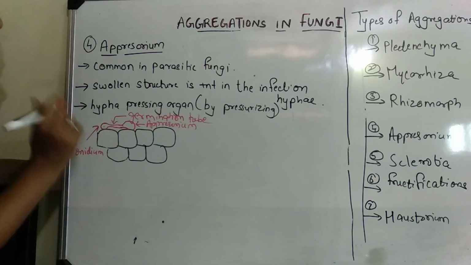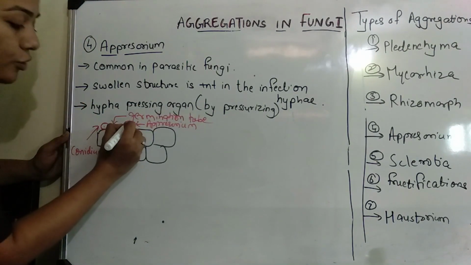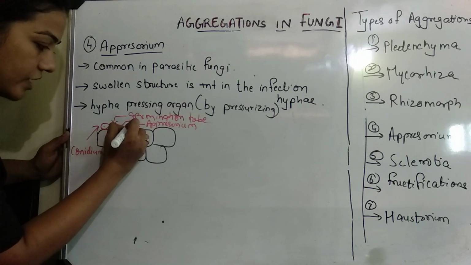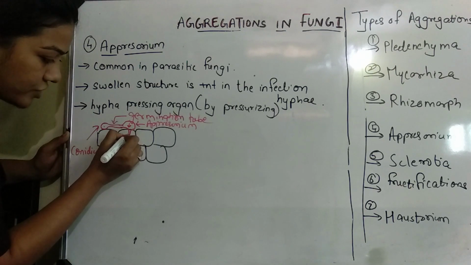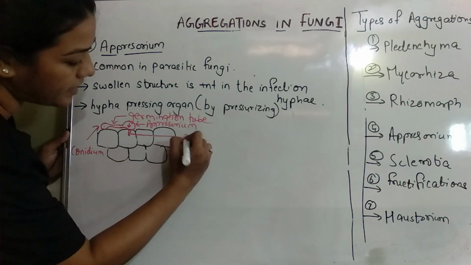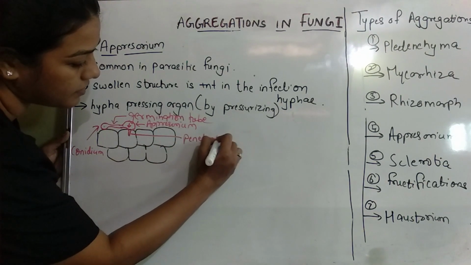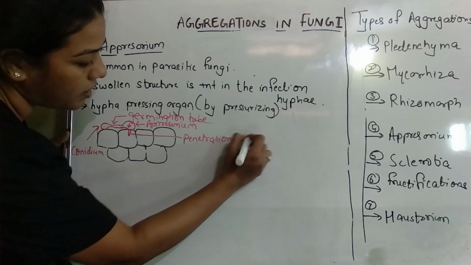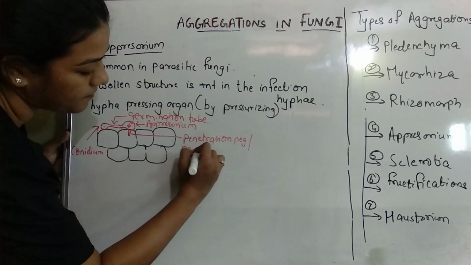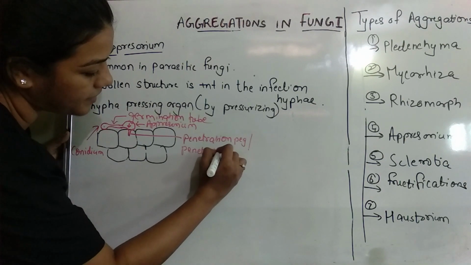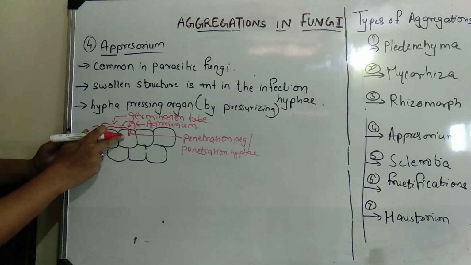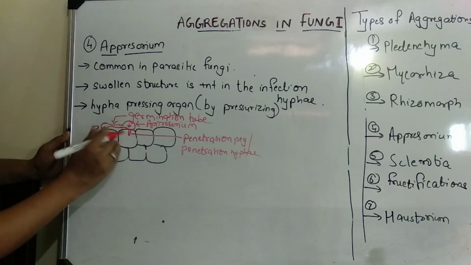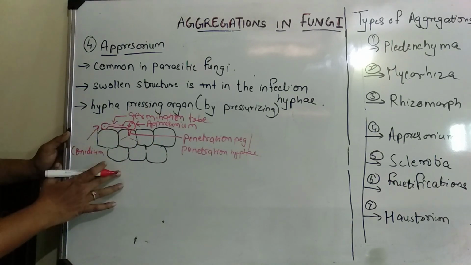Right? So this swollen structure, what will it do? It will create a pressure downwards, and because of that pressure, an infection hypha, or we can say a penetration peg or a penetration hypha, will enter inside the host tissue. So after this insertion, the hyphae starts spreading inside, and like this the tissue gets parasitized.